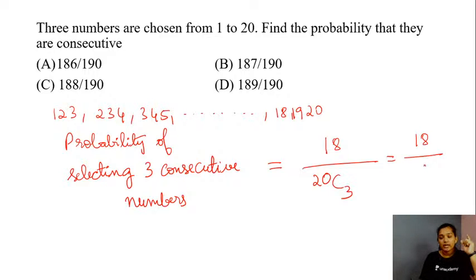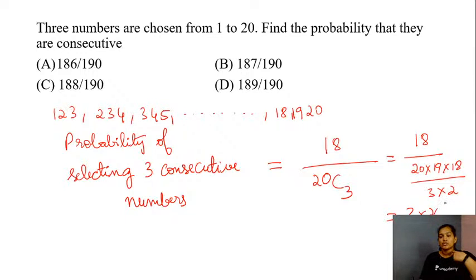This would be 20 factorial divided by 3 factorial into 17 factorial, which is going to be 20 into 19 into 18 divided by 3 into 2. Am I correct? So let's simplify this. So you have 3 2s in the numerator divided by 20 into 19.